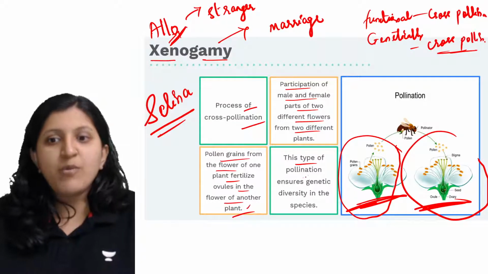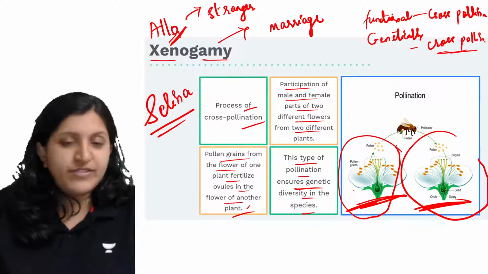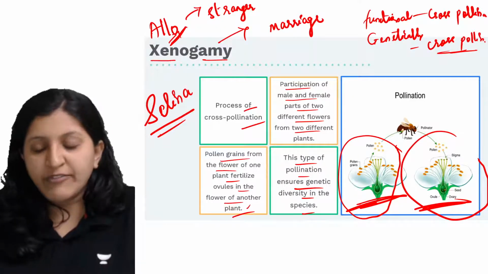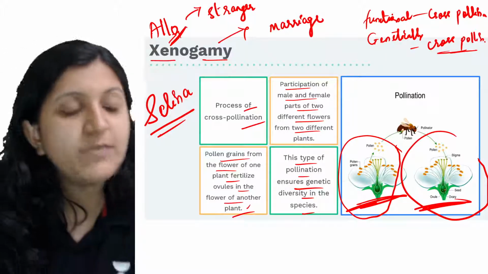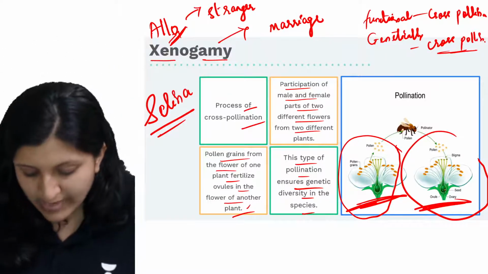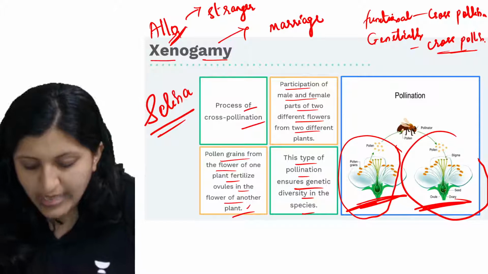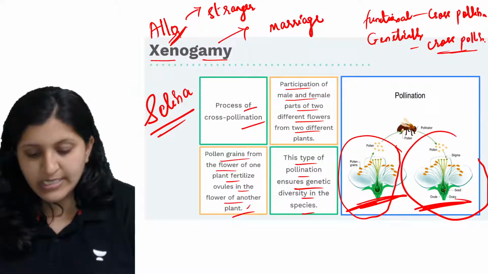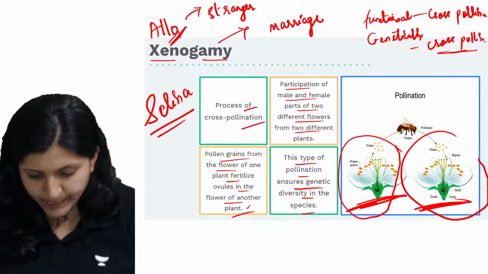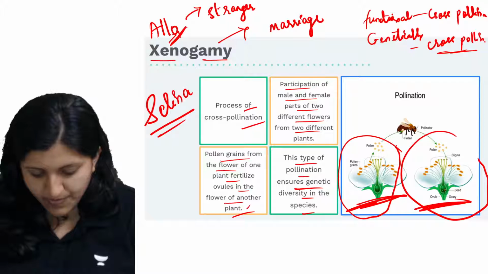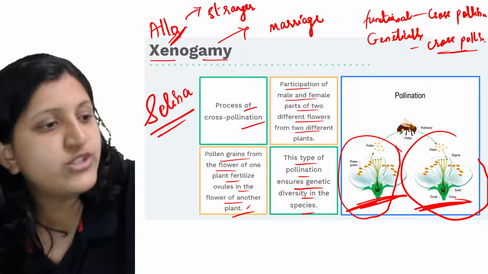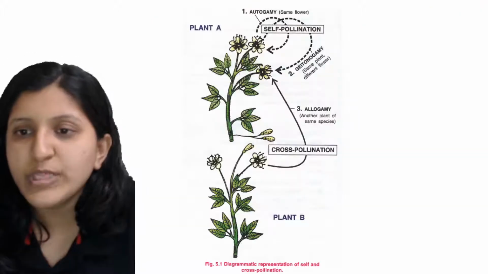This type of pollination ensures genetic diversity of the species. What is the genetic diversity here? Since the genetic makeup of these two plants is going to differ, we can say that the genetic diversity is going to change. Alright, no doubt, right? Okay, so let's get to the next one.